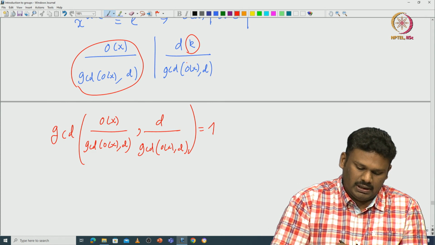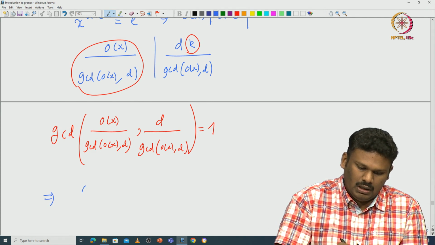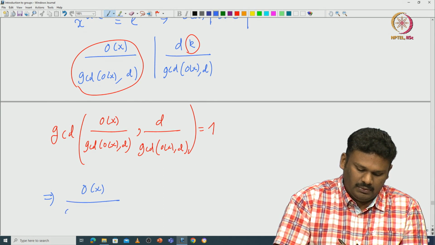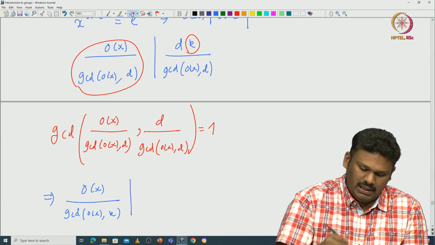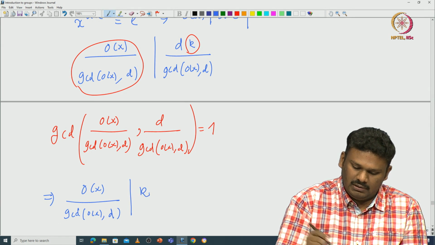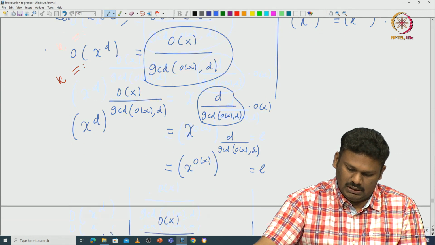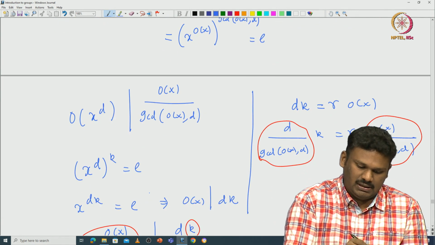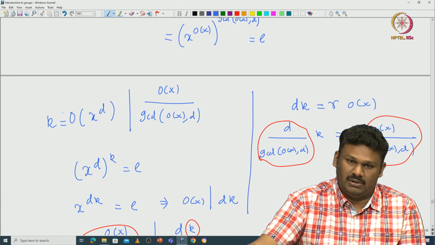That means the order of x divided by GCD of order of x comma d must divide k. But we already got that k divides the order of x divided by GCD of order of x comma d.